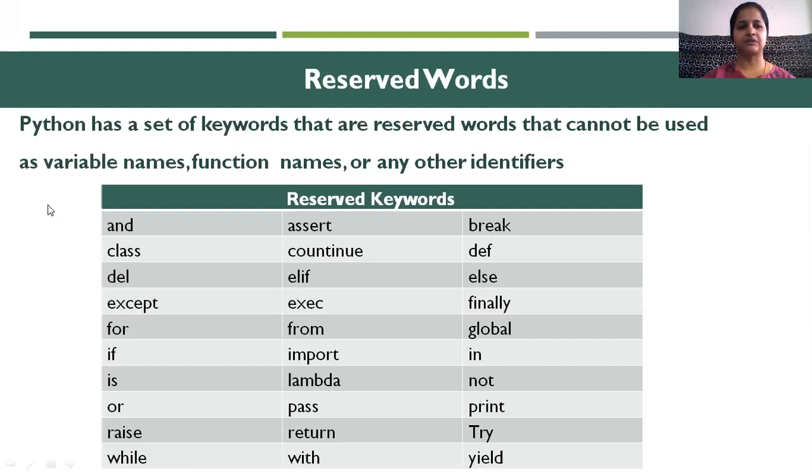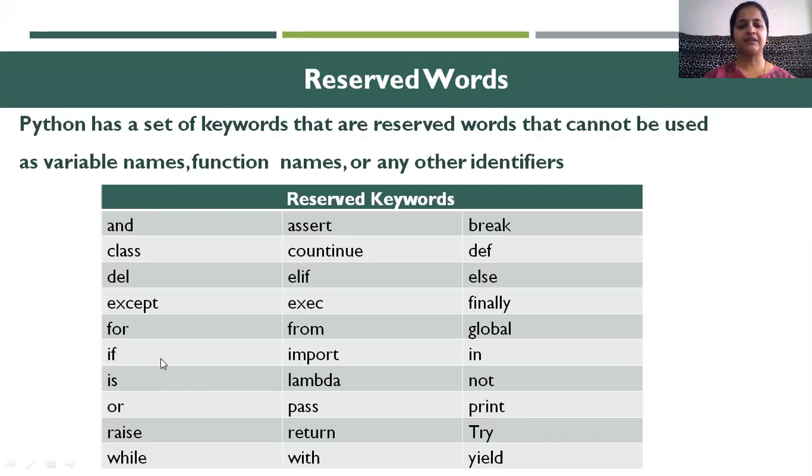Next, reserved words. Python has a set of keywords that are reserved words that cannot be used as variable names, function names, or any other identifiers. So these are the reserved words: and, class, del, then we have print, input, return.